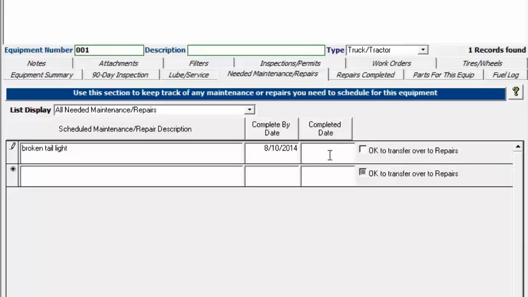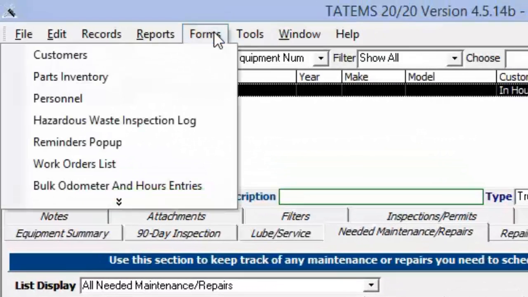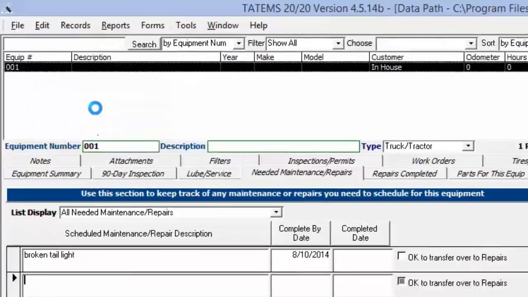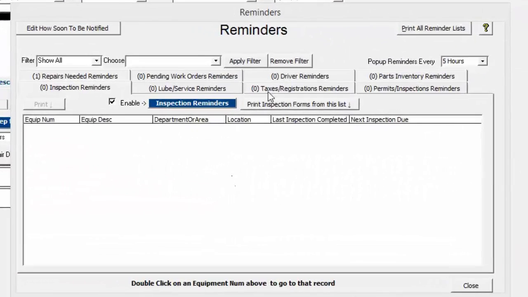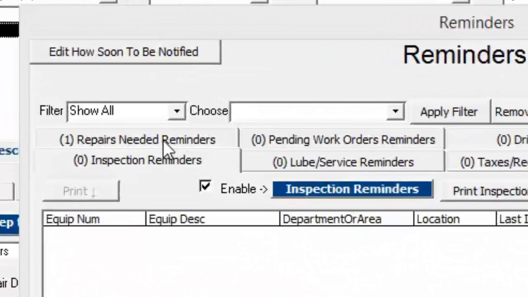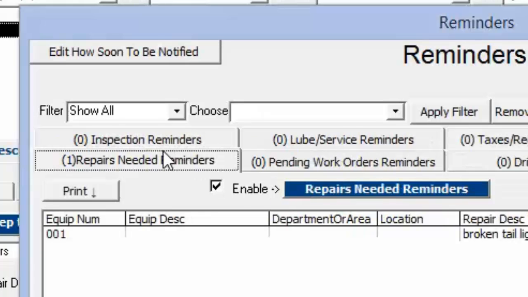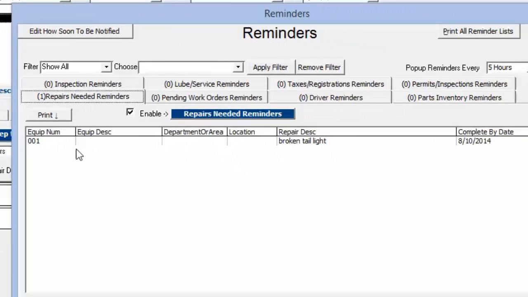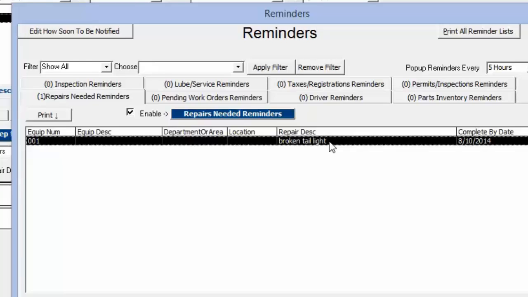So what this does is the completed date will just pull it off of the reminder screen, and the OK to transfer over to repairs will actually copy all this information over to the repairs completed tab. So now that I've actually saved this in here, we can see if we go to the reminders pop-up screen under forms and the reminders pop-up, we will see underneath the needed repairs reminders right here is this repair showing up.